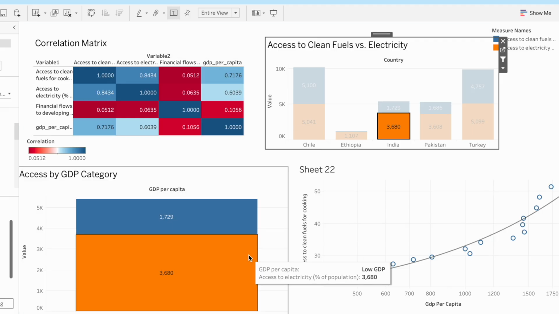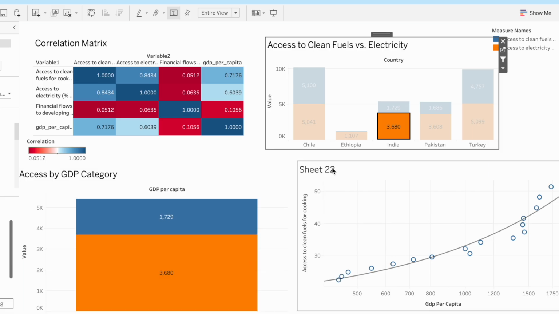Overall, this dashboard tells a clear and compelling story. Economic prosperity is a fundamental driver of energy access.